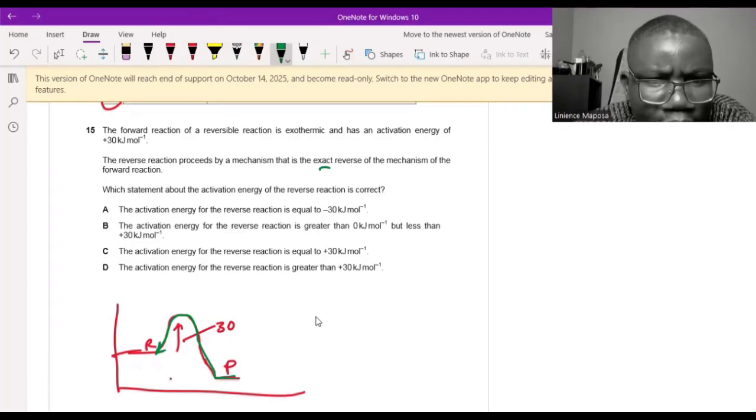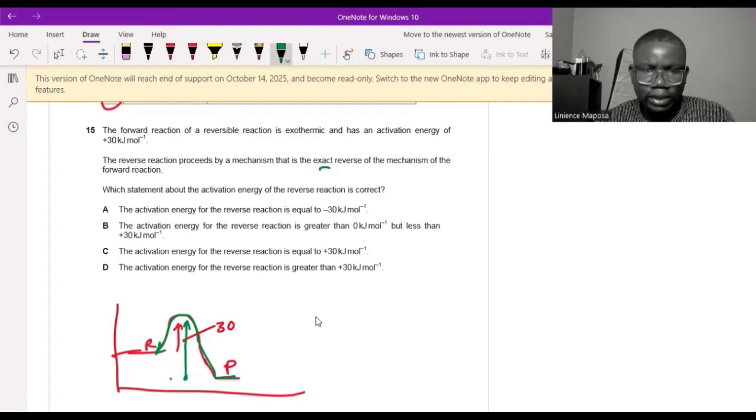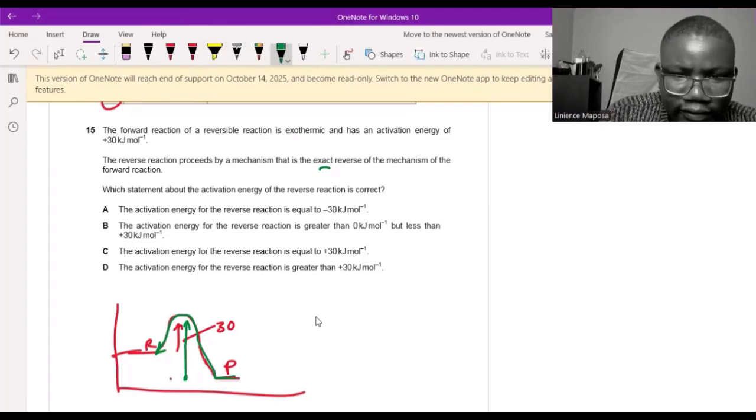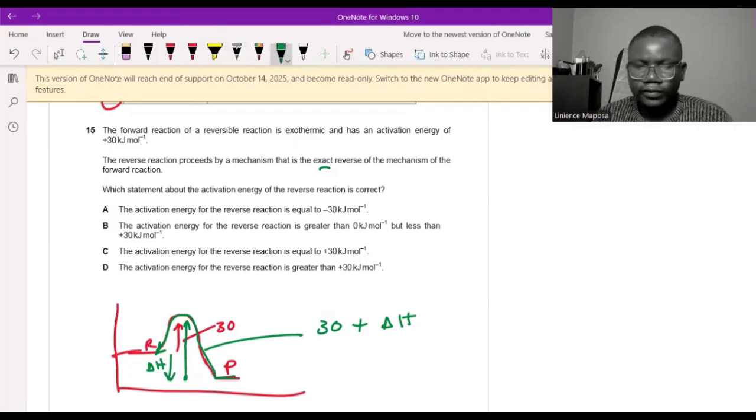That's what they're saying. Which statement about the activation energy of the reverse reaction is correct? The activation energy of the reverse reaction is from here, going up here. That's the activation energy you need to supply, because now our products are like the reactants. We need to supply them with that much energy before they can react. So that's going to be 30 plus whatever. So the activation energy of the green, which is the reverse reaction, is going to be 30 plus delta H, because remember, we had said this is delta H. So it's going to be 30 plus delta H of the forward.